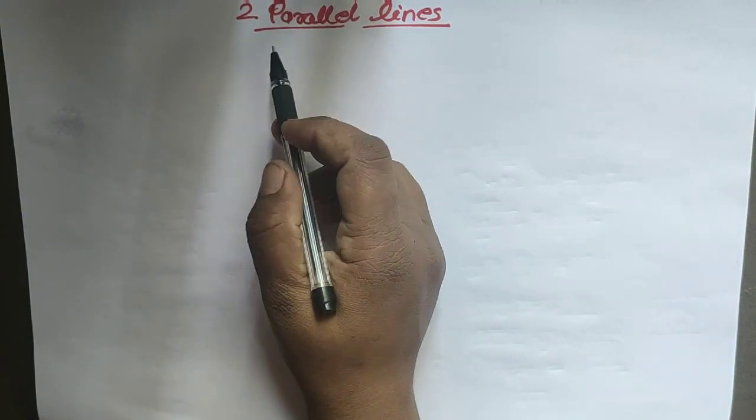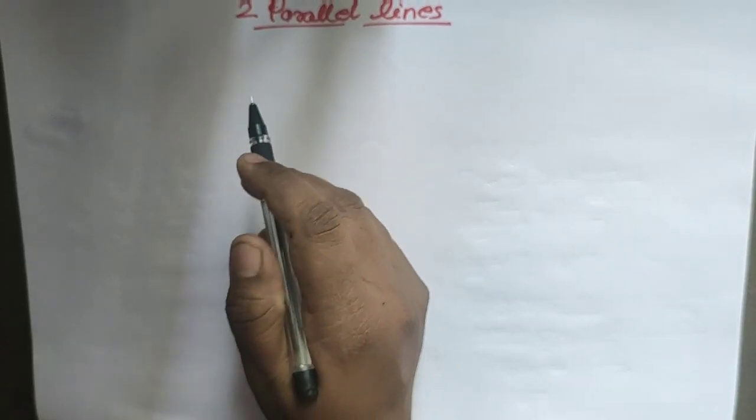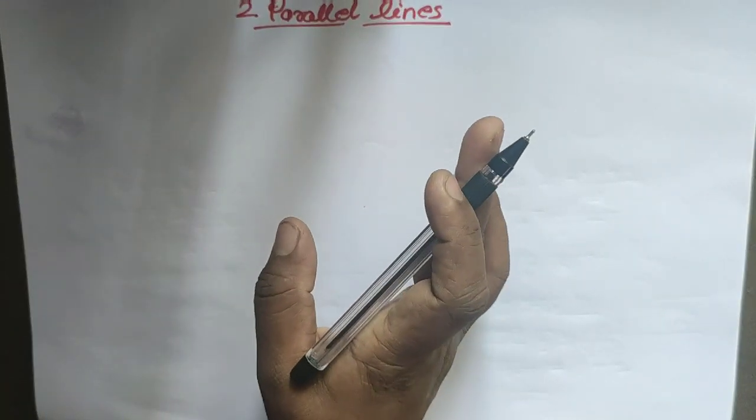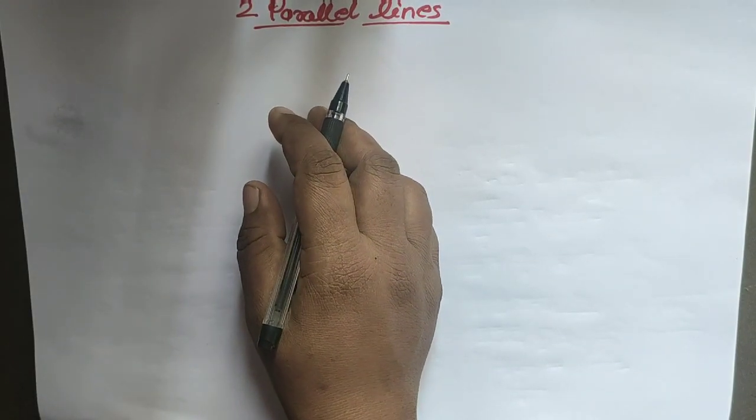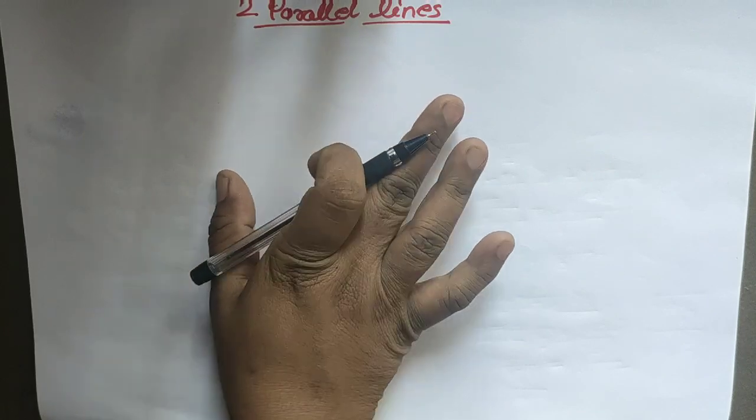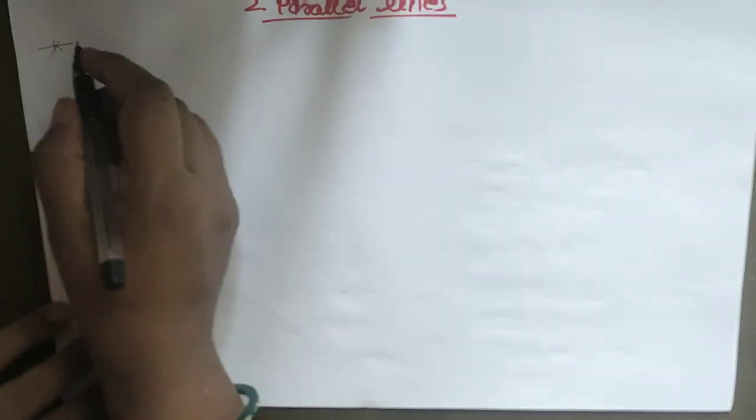Today we will see the tests of parallel lines that we discussed yesterday. First test: if interior angles on the same side of a transversal are supplementary, then the lines are parallel. Second, we saw that if one of the pair of alternate angles is congruent, then the lines are parallel. Third, we saw that if one of the pair of corresponding angles is congruent, then the lines are parallel. So from these three tests, first today we will see the interior angles test.